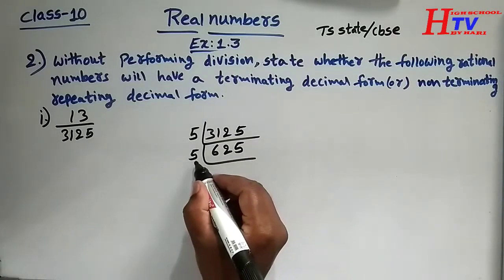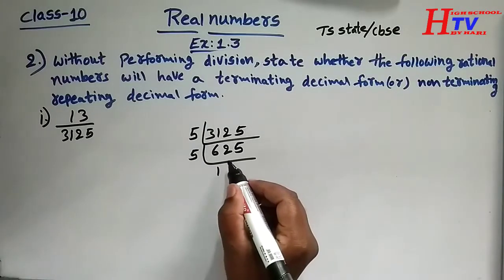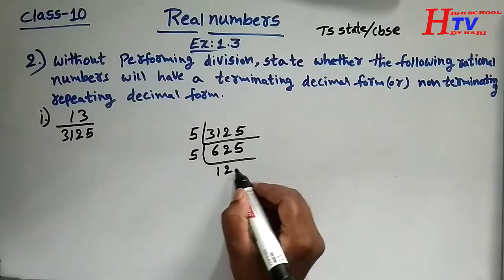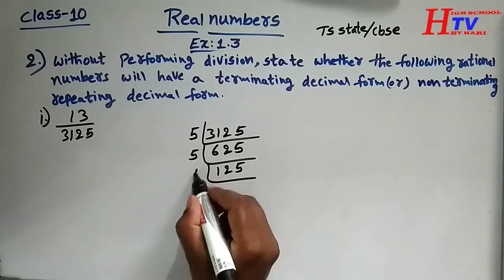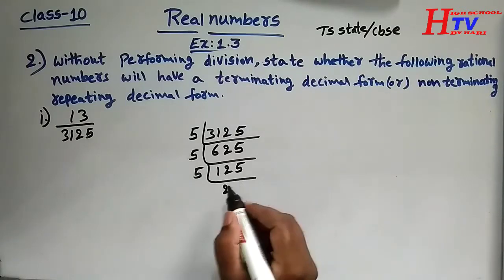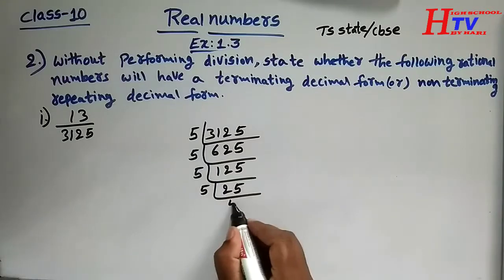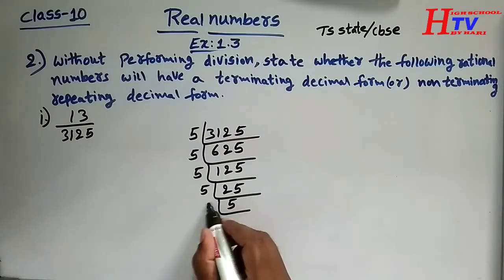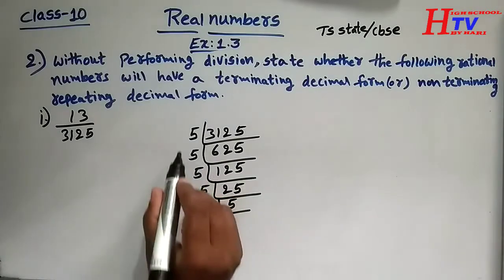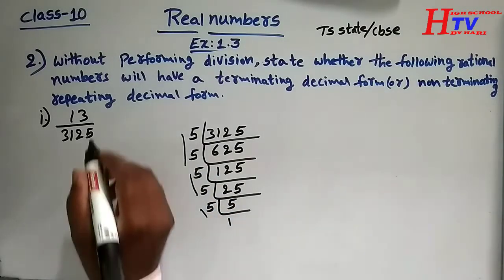It is divisible by 5. 5 1s are 5. 6 minus 5 is 1. 2 becomes 12. 5 2s are 10. Remaining 2 5. 5 5s are 25. 5 5s are 25. 5 1s are 5. Here 5 comes 5 times.